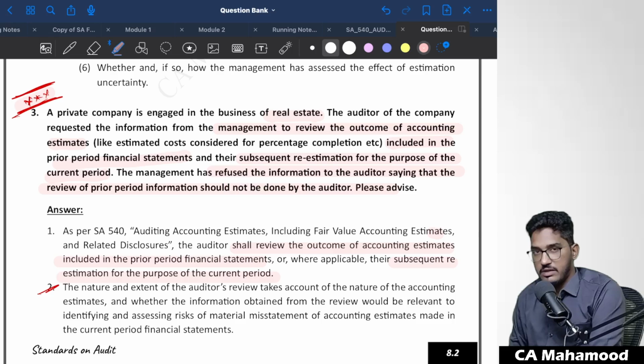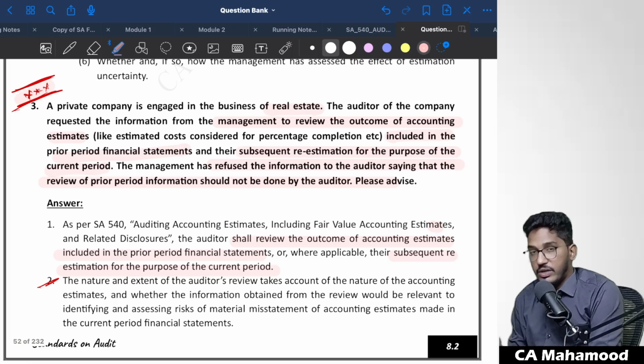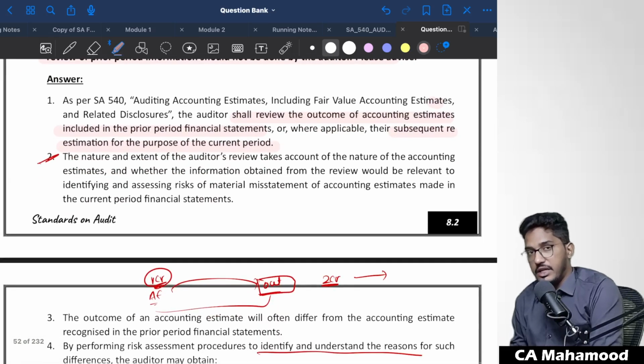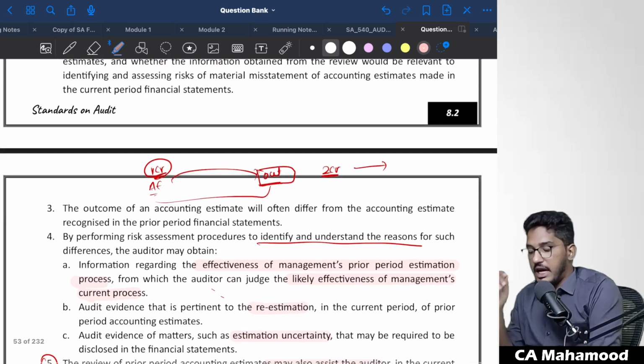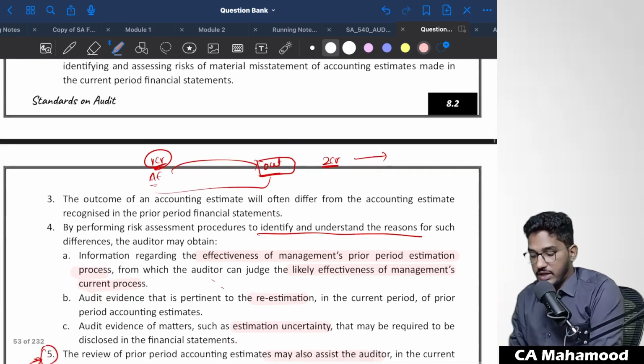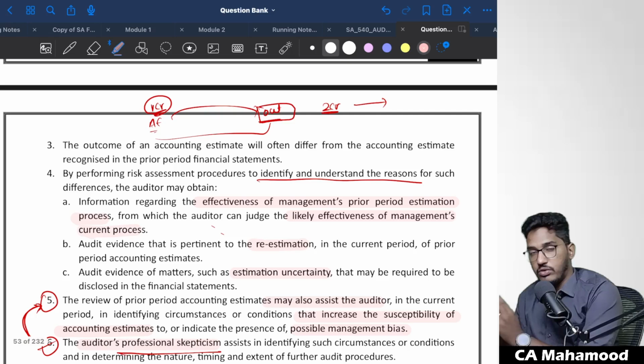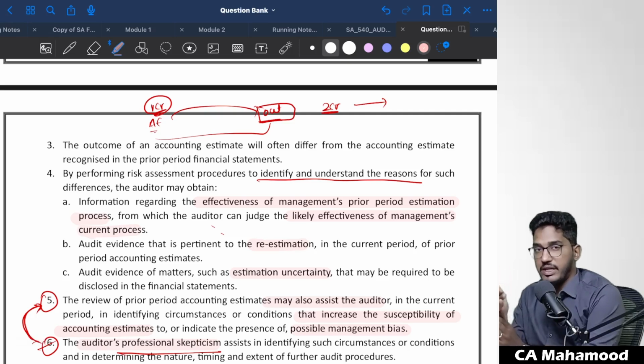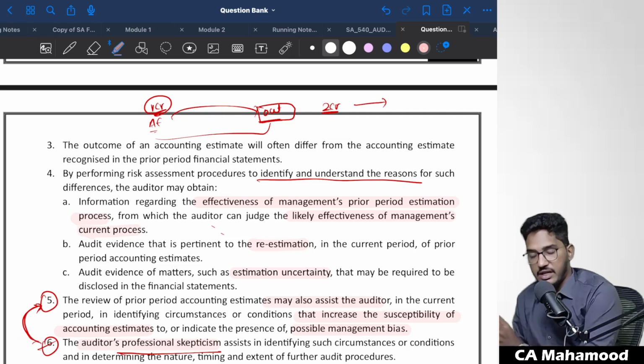So what is the simple summary? As per SA 540, you should review the outcome of last year's accounting estimates, and by doing that you can identify the risk of material misstatement relating to accounting estimates in the current year. You will get to know whether the process followed by the management last year is effective, or whether there is any requirement to change the process in the current year.